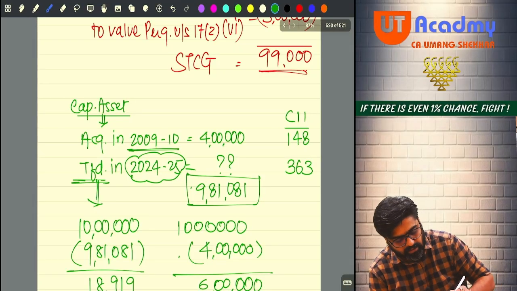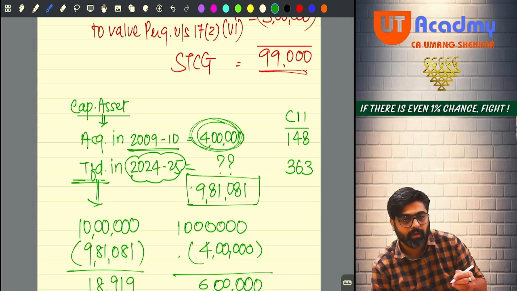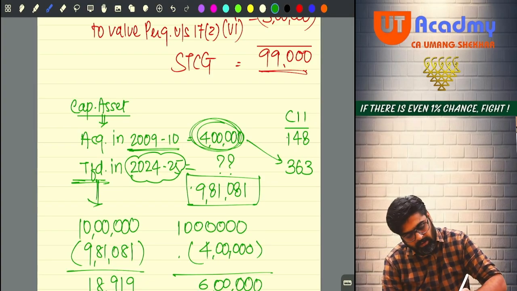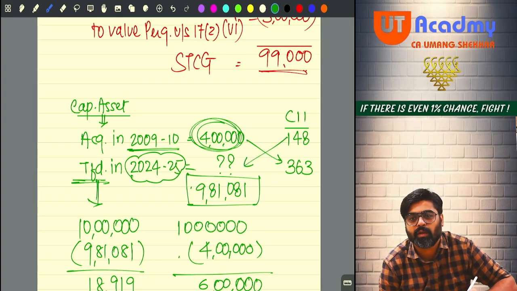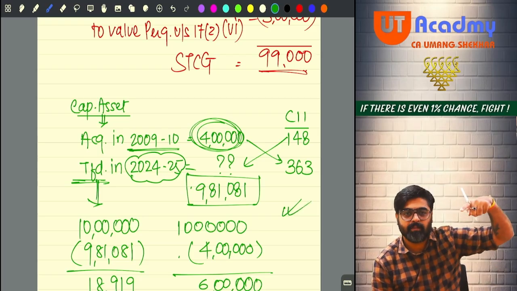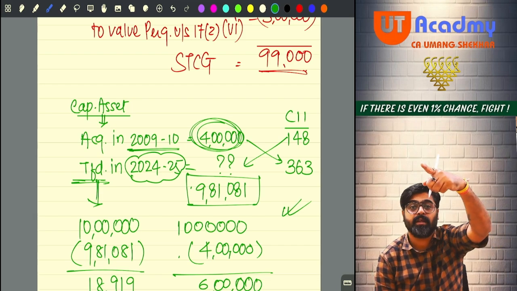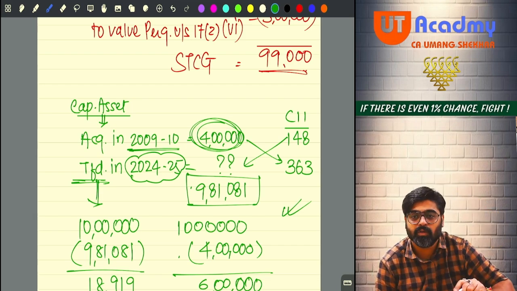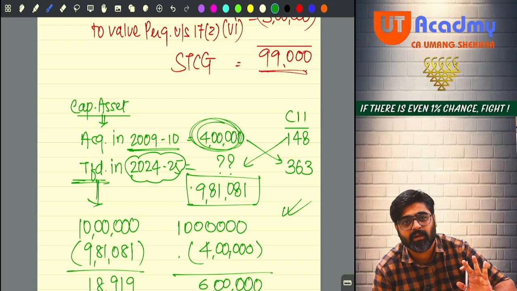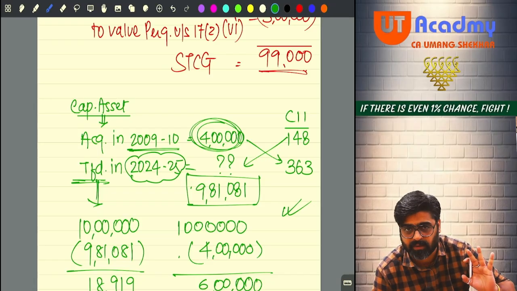What have you done? You have taken the cost of acquisition. You have multiplied by the transfer year CII, and then you divide by the acquisition year CII. You got this amount. So can you derive a formula? Cost of acquisition multiplied by CII of transfer year divided by CII of acquisition year, you will get indexed cost of acquisition. That formula is nothing but a simple cross multiplication.